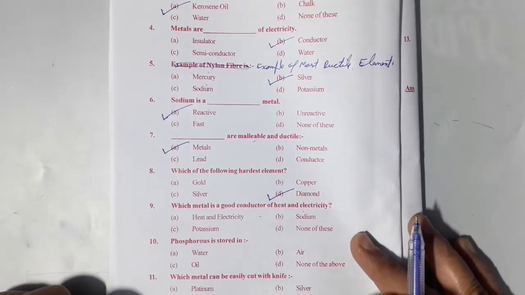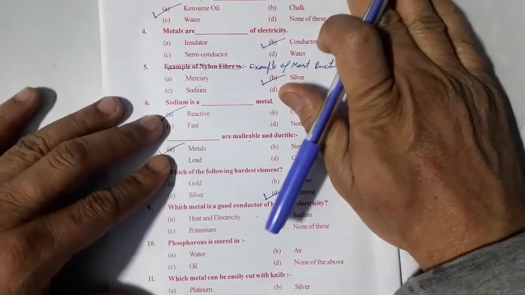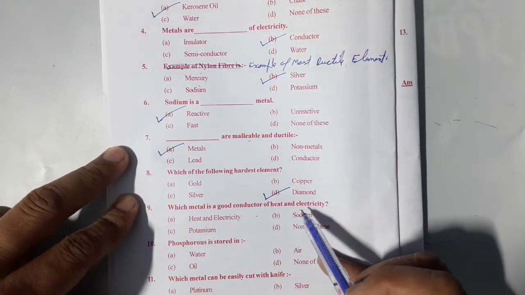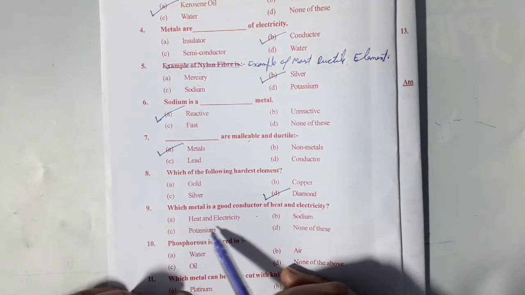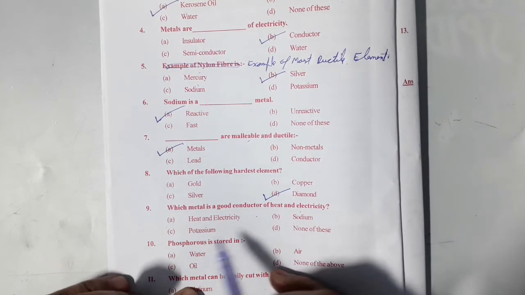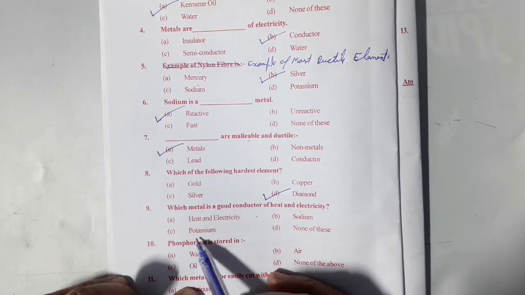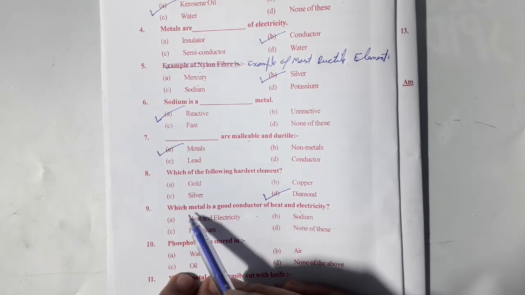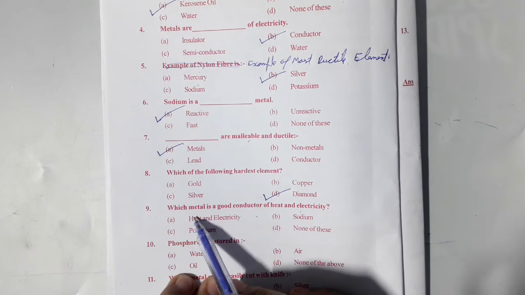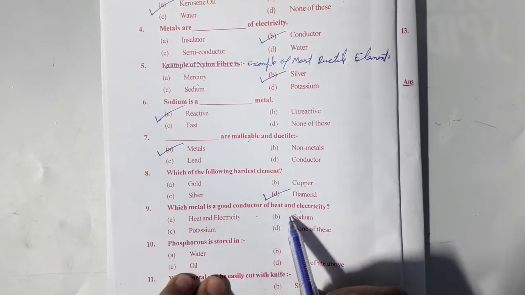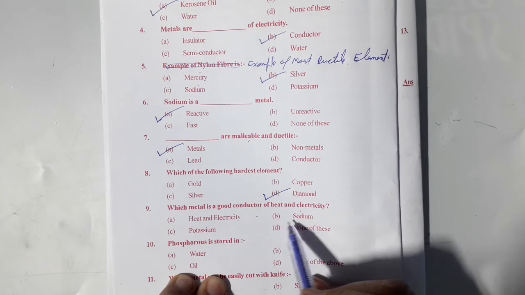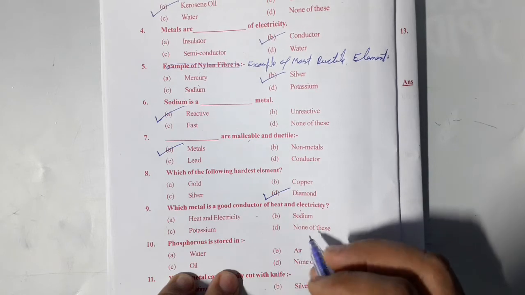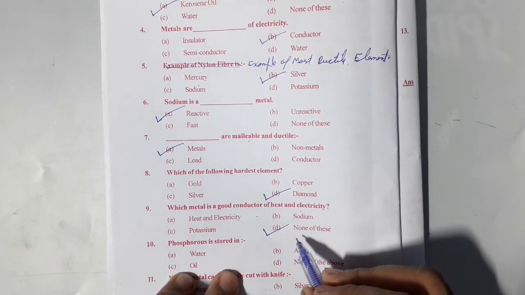Next question. Which metal is a good conductor of heat and electricity? Option A, heat and electricity. Option B, sodium. Option C, potassium. Or option D, none of these. So, according to this question, which metal is a good conductor of heat and electricity? Heat and electricity, sodium, potassium. So, the correct option is none of these.